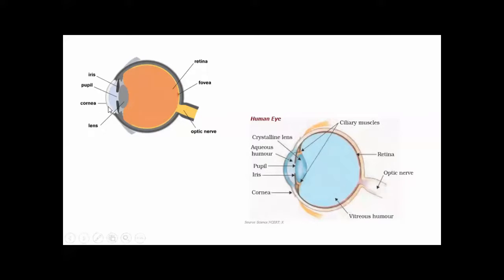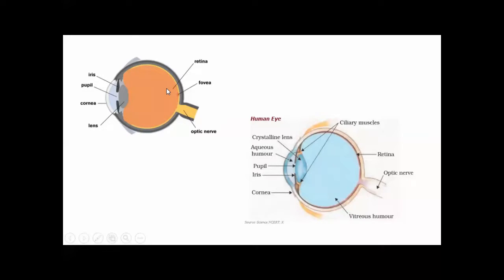Now, you can see the lens. Behind the pupil is a double convex lens. What does it mean? Any shape which is curved outward is called convex. And the lens inside the human eye is biconvex. Biconvex or double convex means it is curved outward on both the sides. So, here is a biconvex lens behind the pupil.